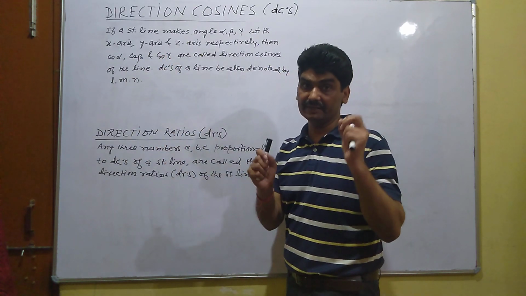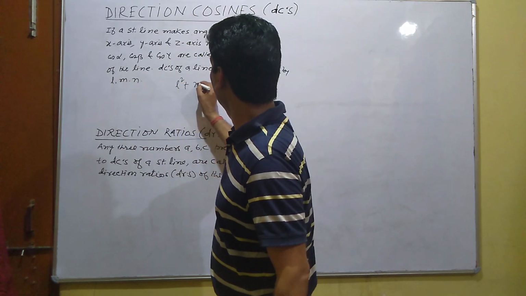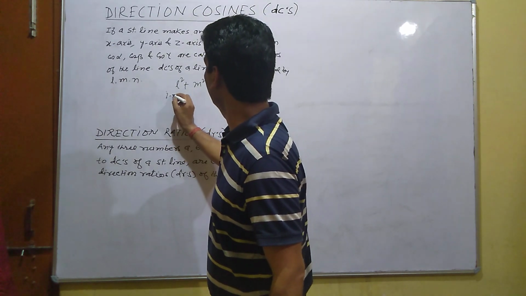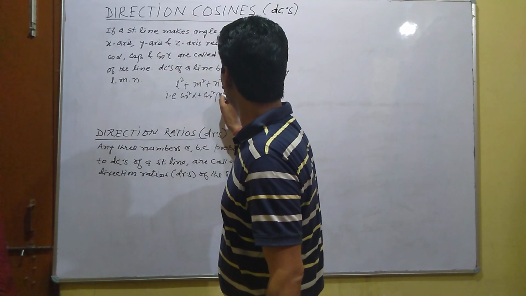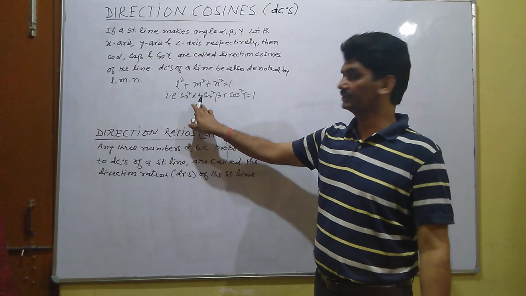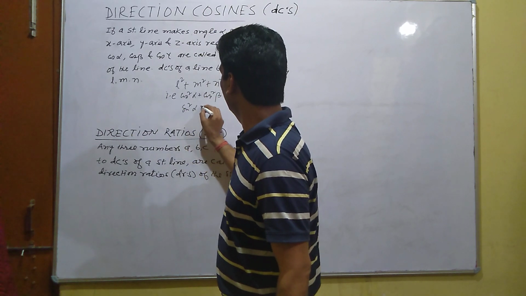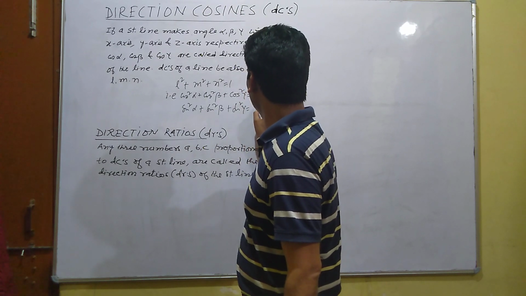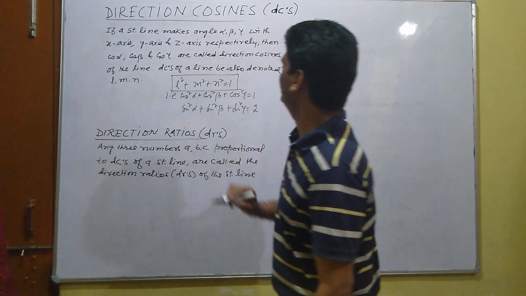And there is a very important relation among them: l square plus m square plus n square equal to 1. That is cos square alpha plus cos square beta plus cos square gamma equal to 1. If we reduce into sine, then it becomes sine square alpha plus sine square beta plus sine square gamma equal to 2. It is a very important fundamental relation among the direction cosines of a line.